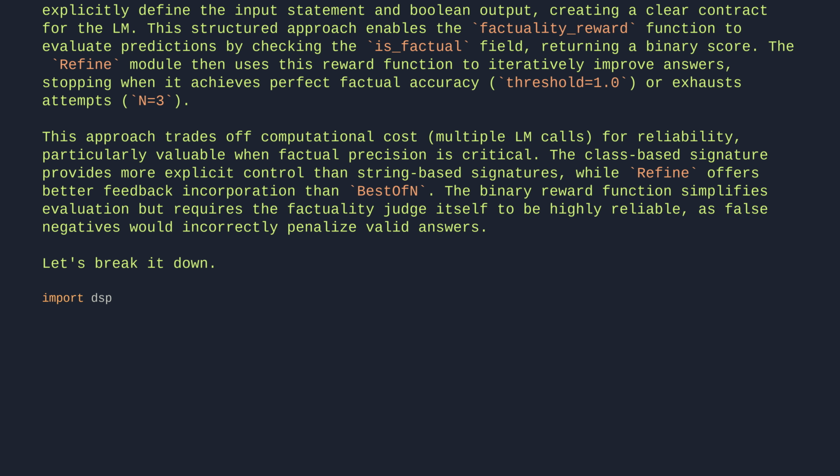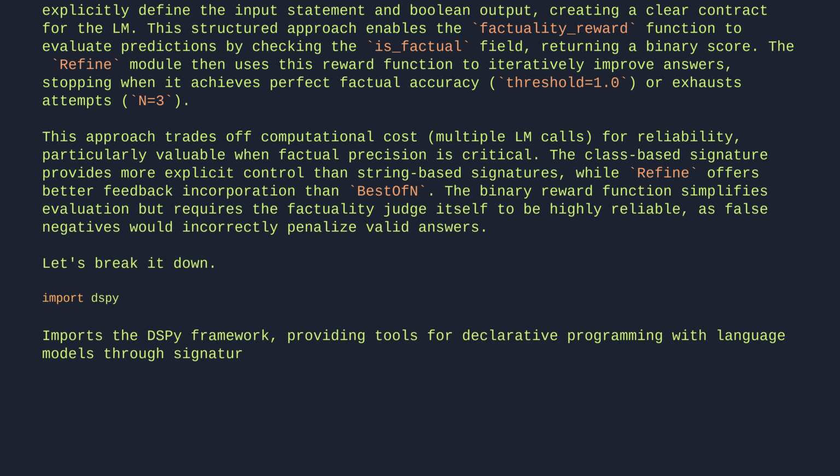Import dspy. Imports the DSPy framework, providing tools for declarative programming with language models through signatures and modules.